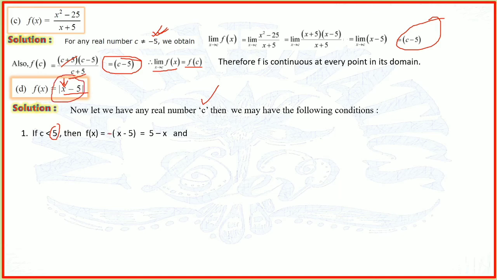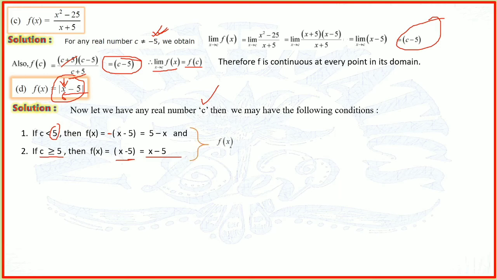Look here: we multiply this minus inside, minus x, and then minus plus 5, that is 5 minus x. And when c is greater than or equal to 5, when c is equal to 5, then its value is 0. 0 is considered as a positive integer. So if c is greater than 5, meaning if we put x is equal to 6, 7 and so on, overall the value will be positive. So we are removing the modulus. It doesn't change, it will remain x minus 5.